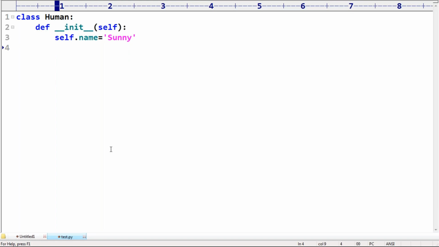For a human, a head must be required. Correct or not? Next, the name argument is not there. I'm providing a hard coded value. If you want to pass an argument, then we can take it.